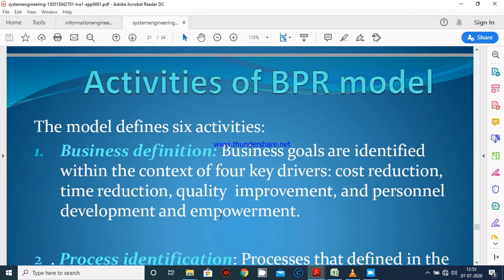So what are the activities of the BPR model? The model defines 6 activities. Activities means characteristics, means targets. What are the functionalities covered by product engineering? I am going to explain through the BPR model.